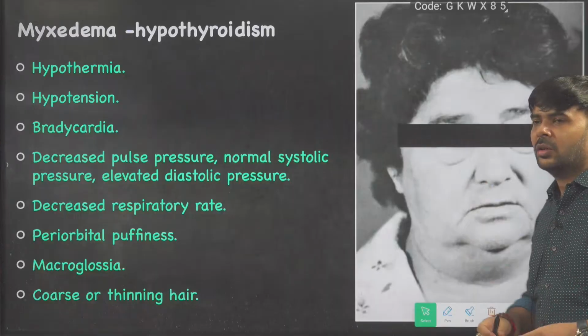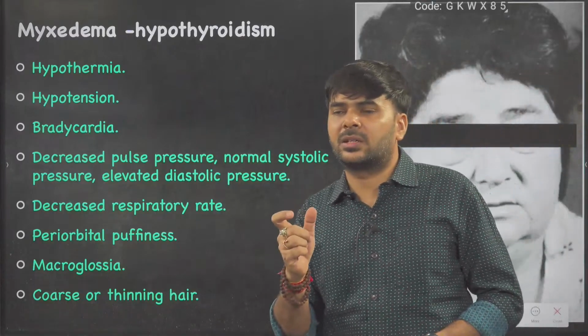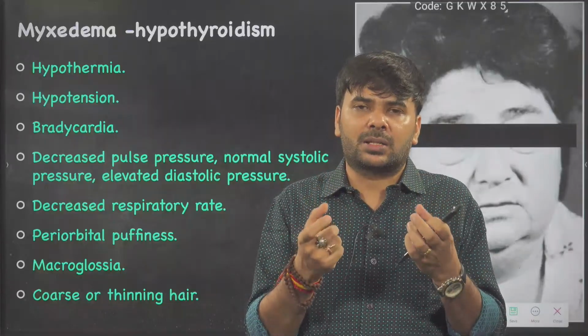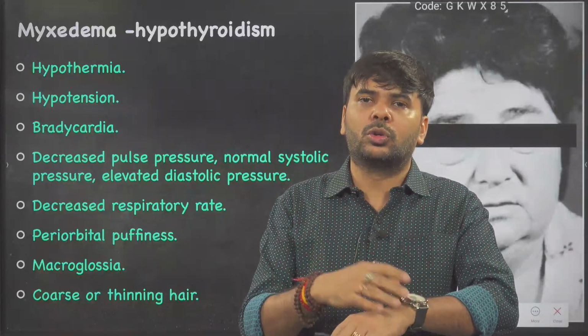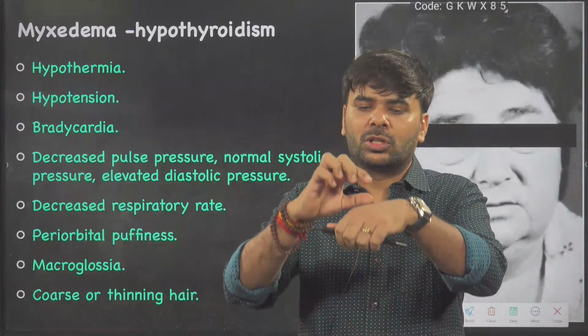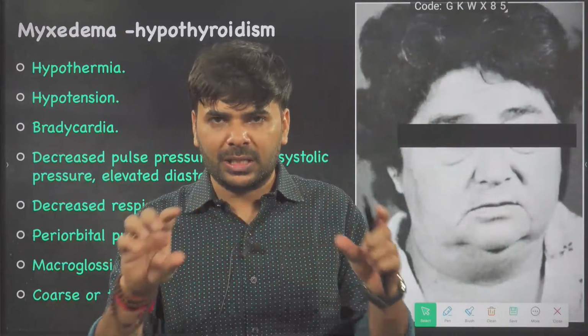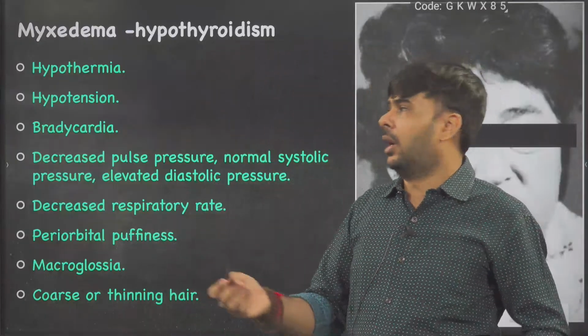The whole body has puffiness, the skin stores more and more fat and water, leading to swelling of the skin, called edema, and the whole disease is called myxedema.